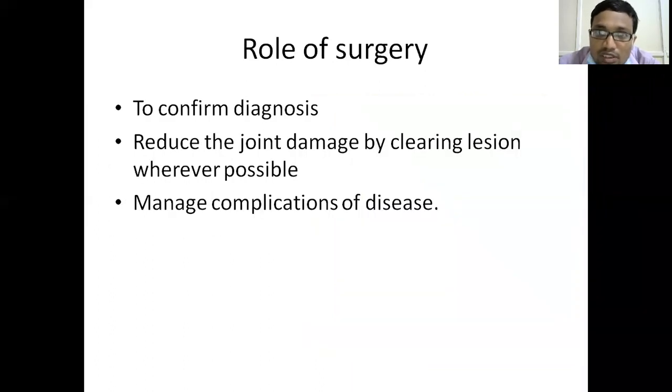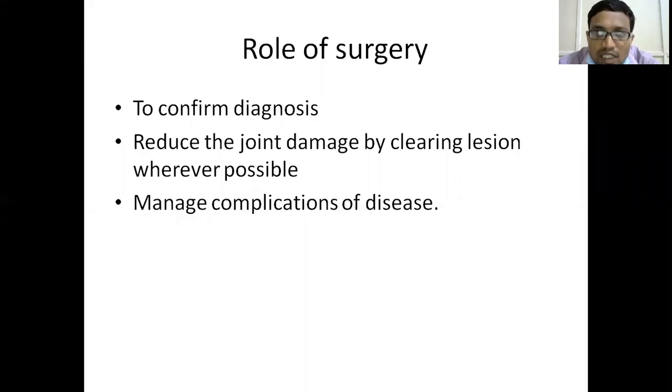Surgical role. The role of surgery in tubercular infection is first to confirm the diagnosis. That means you take a sample and get it cultured. The other is to prevent complications. If the patient does not come at an earlier stage, complications do occur at a later stage. When we have to manage the complication, that is when the surgical role will come.